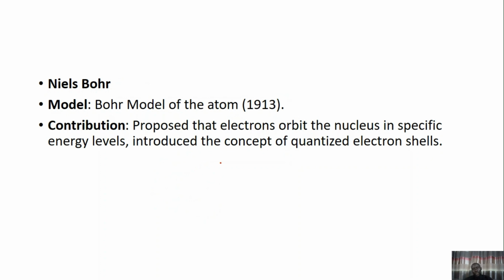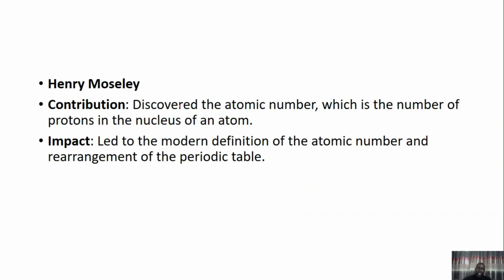Niels Bohr proposed that electrons orbit the nucleus in specific energy levels and introduced the concept of quantized electron energy. It is Niels Bohr that let us know that different shells around the nucleus are different energy levels and that an electron can absorb energy and move to the next energy level, as I've earlier described.